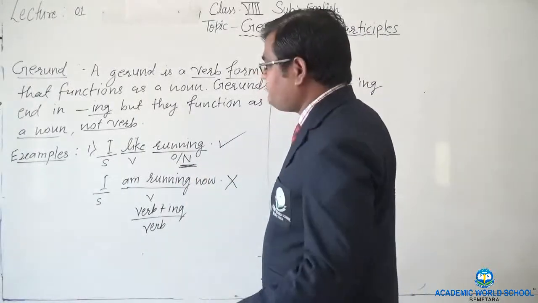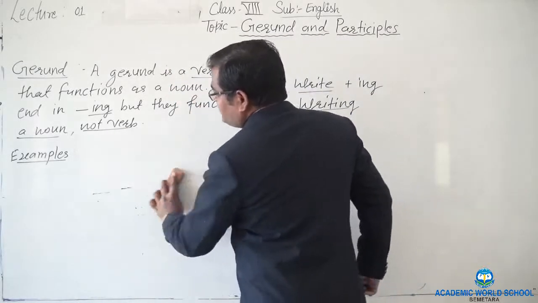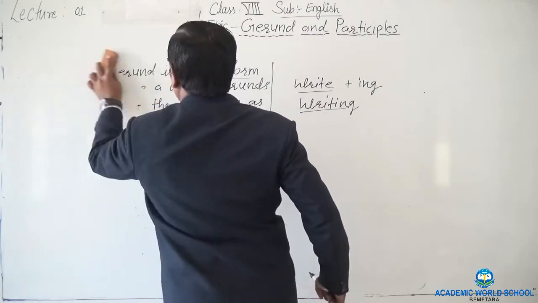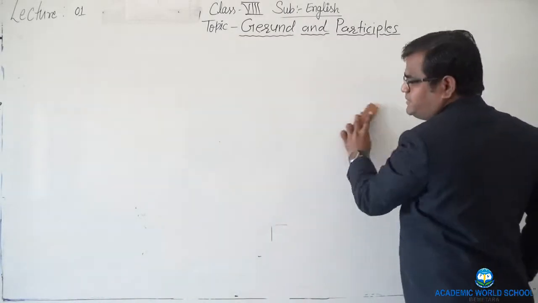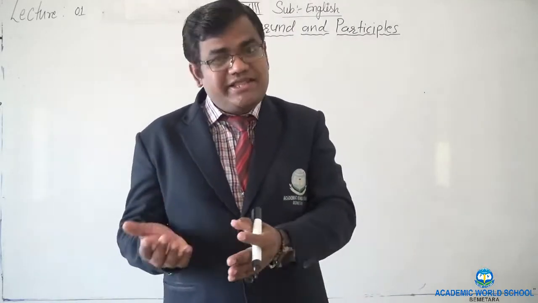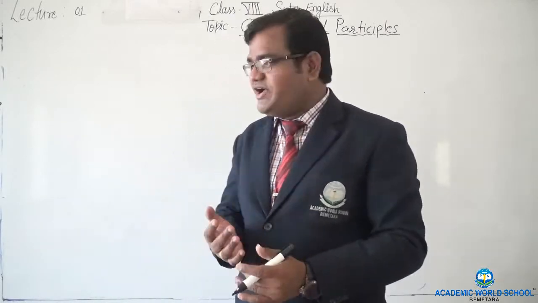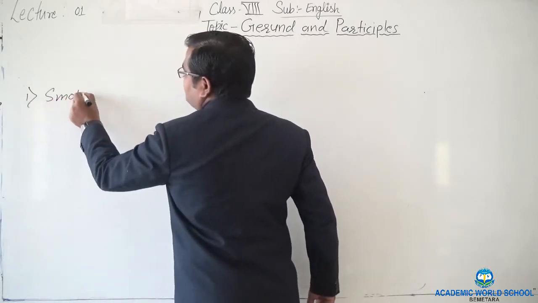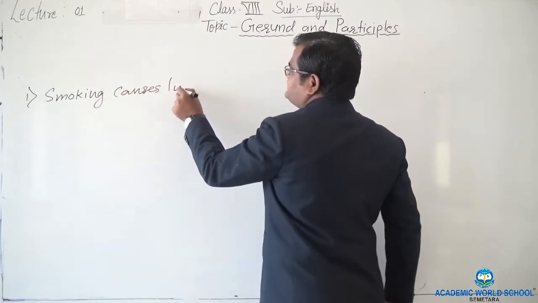Now let's see some more examples of how to use a gerund here, right? So when we say noun, a noun you generally find being used either in the subject place or at the object place, right? We find a noun generally at the beginning or at the end of the sentence, because I said that a gerund cannot be a verb. If I write an example for the gerund, smoking causes lung cancer.